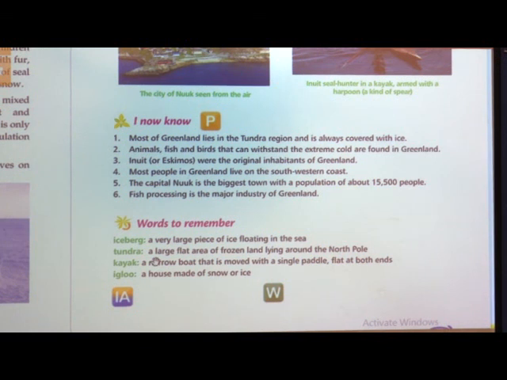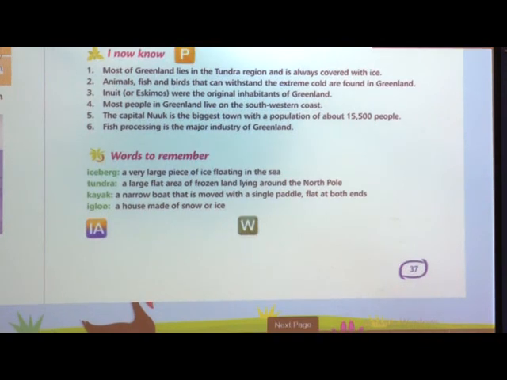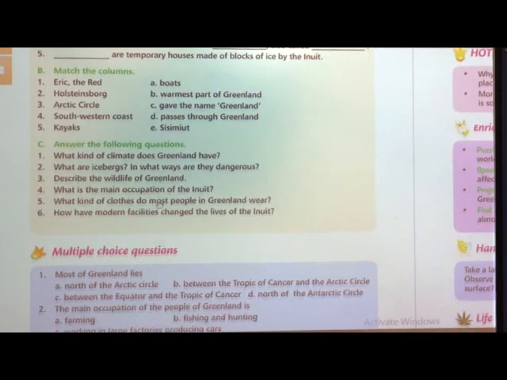Tundra, a large flat area of frozen land lying around the North Pole. Kayaks, a narrow boat that is moved with a single paddle, flat on both ends. An igloo, a house made of snow or ice. So, here we have seen all about Greenland. Now, shall we solve this?